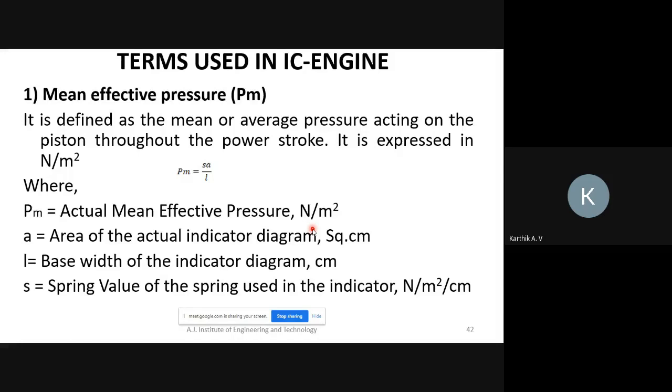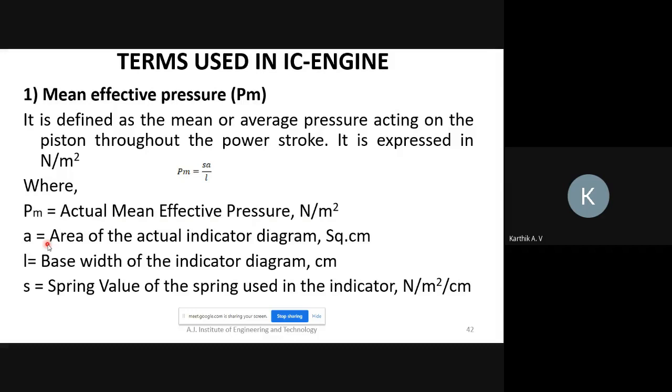We can convert kg force into Newton by multiplying by 9.81, the gravitational acceleration. So the actual mean effective pressure is in Newton per meter square.